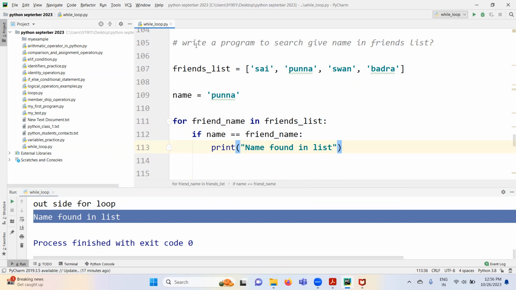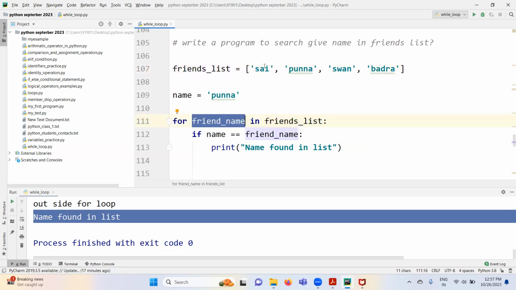So our job is, what is our job? Write a program to search given name in the friends list. In this case, how many friends we have? 1, 2, 3, 4 friends are there. So the possibility is our friend name could be anywhere in this 4 names, right? 4 positions. So that's why we are iterating over this list.